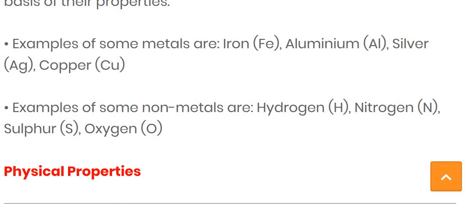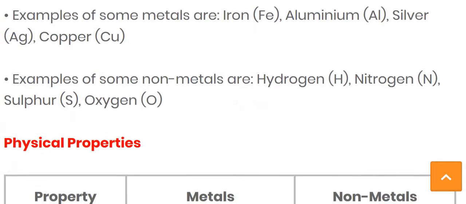Now let's take some examples of non-metals, that is gas like hydrogen, it is denoted by capital H, nitrogen is denoted by capital N, sulfur capital S, and oxygen.